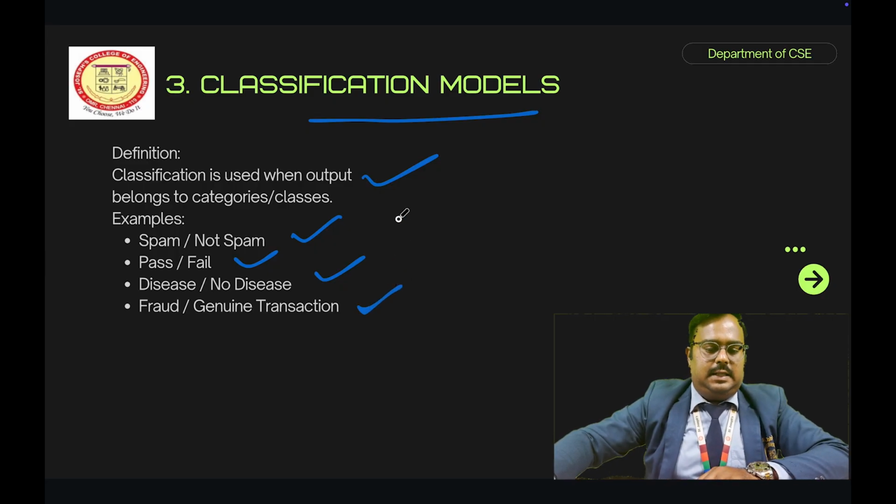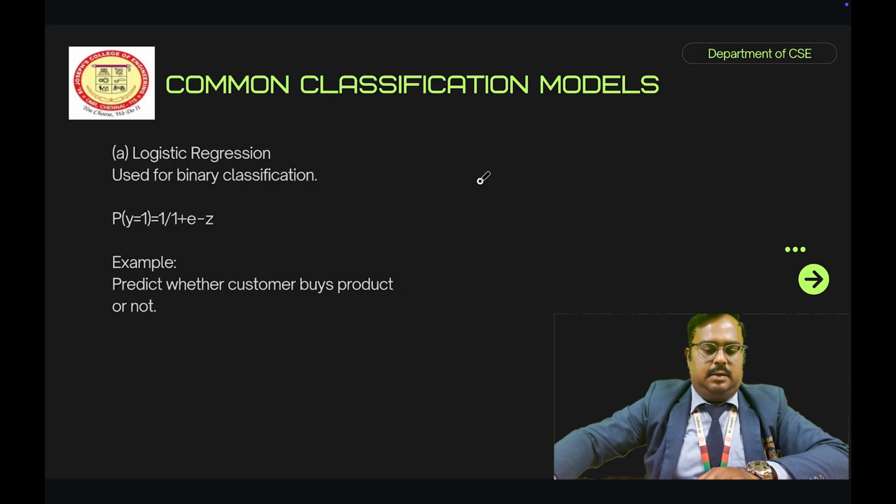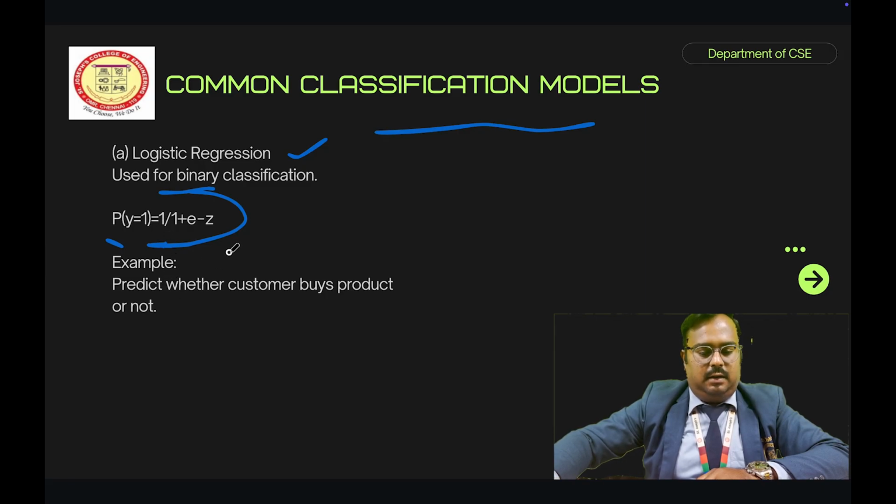So next, common classification models. What are all the common classification models available in machine learning? The first one is logistic regression. Logistic regression is used for binary classification. Here the general equation is P of y equal to 1 divided by 1 plus e power minus z. Here we have to find out P of y equal to 1. What is meant by y equal to 1? That is the predicted value.